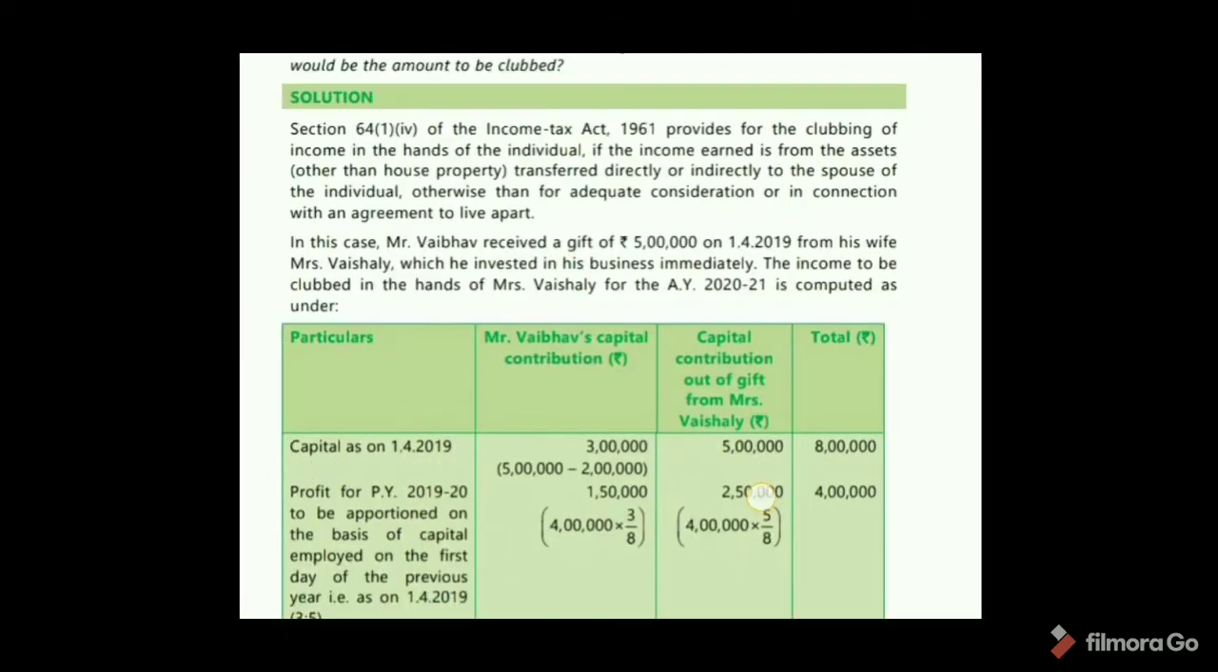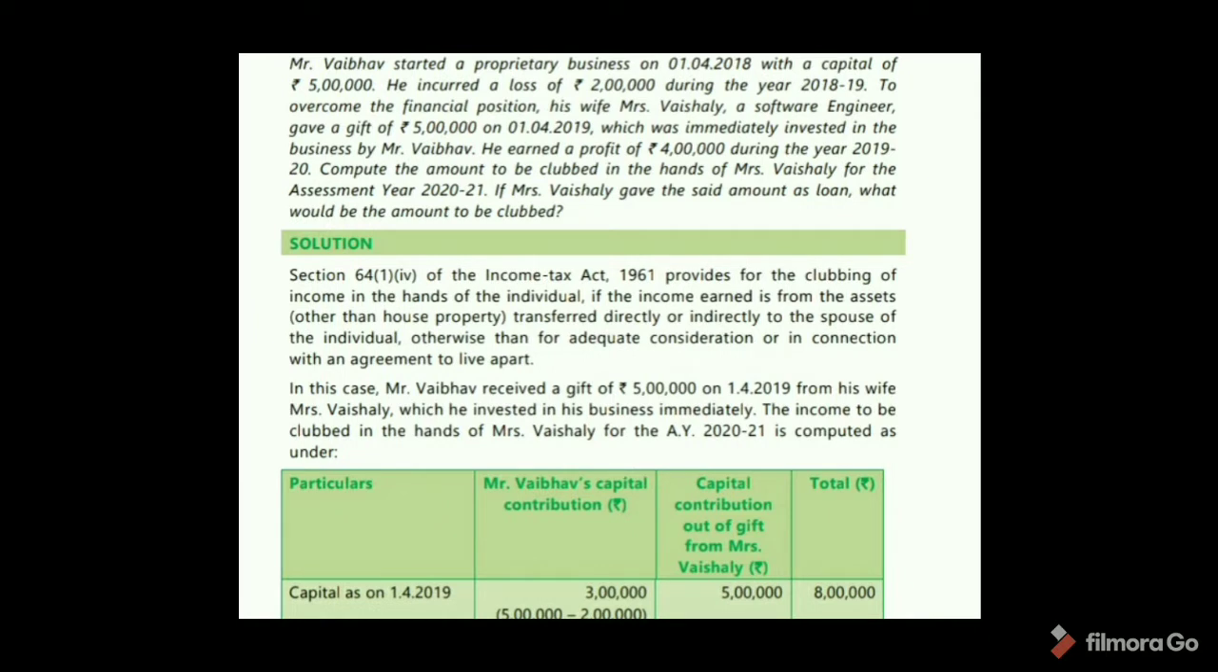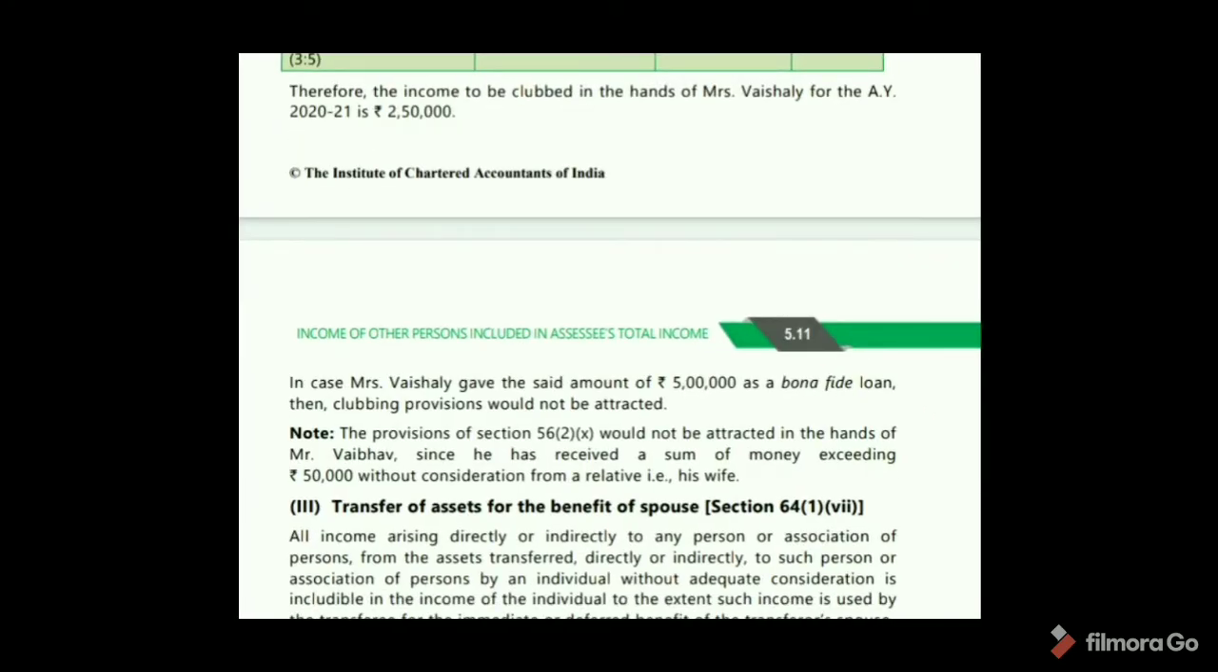See, another question here. If Mrs. Vaishali gave the said amount as loan, what would be the amount to be clubbed? See, in case Mrs. Vaishali gave the said amount of 5 lakhs as a bona fide loan, then the clubbing provision would not be attracted. The provision of Section 56(2)(x) would also not be attracted in the hands of Mr. Vaibhav, since he has received a sum of money exceeding 50,000 without consideration from a relative, that is his wife. Okay.